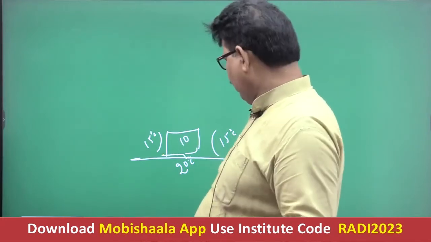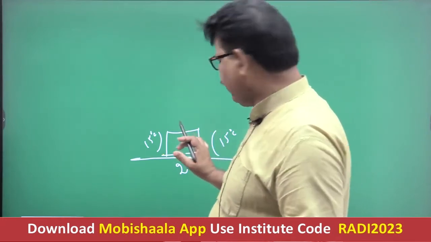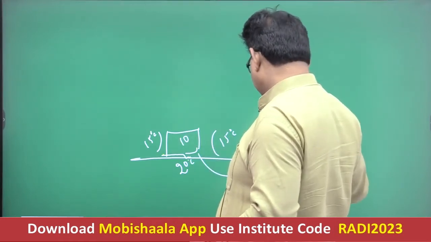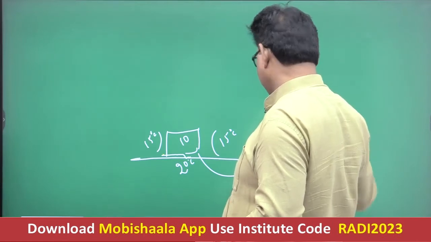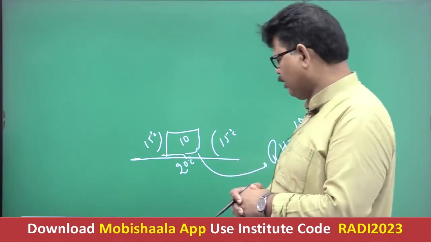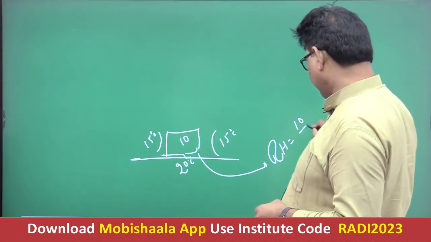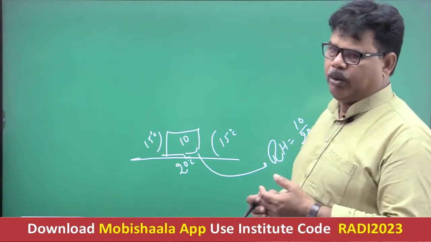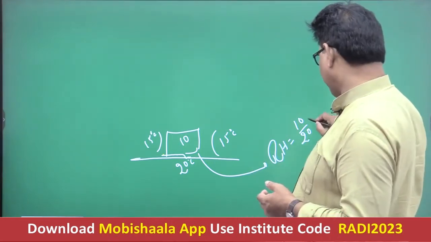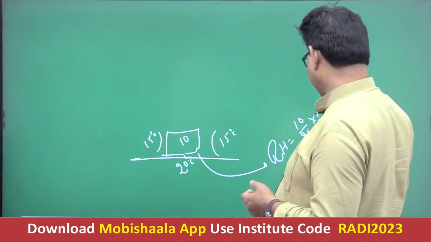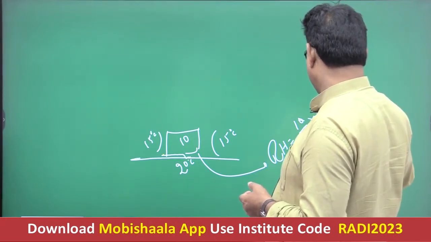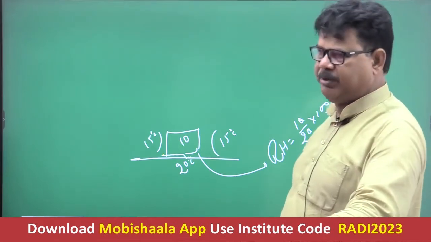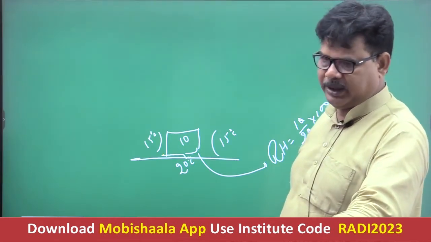If you calculate the relative humidity of this component of the air, relative humidity is equal to 10, the actual amount of water present in the air, upon 20. At 20 degrees Celsius, the air has the capacity to hold 20 liters of water, into 100. So it is 50%. When the air is on the surface, its relative humidity is 50%, which means it is unsaturated air.